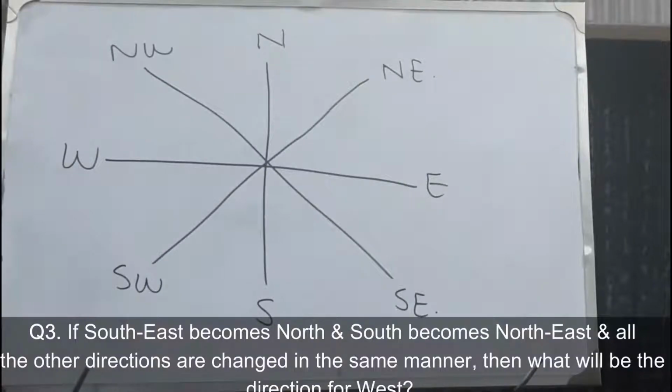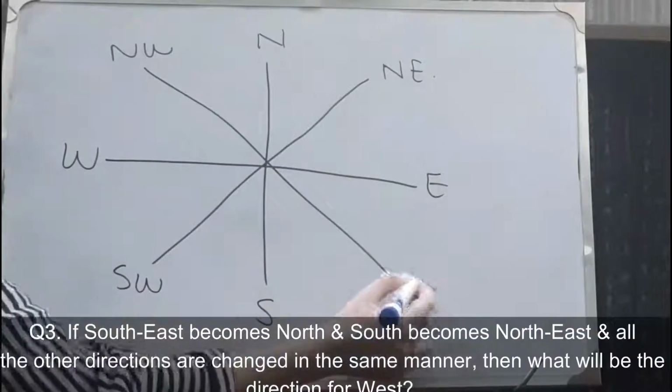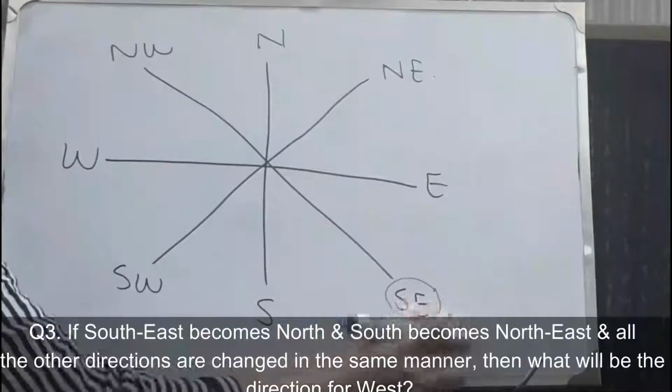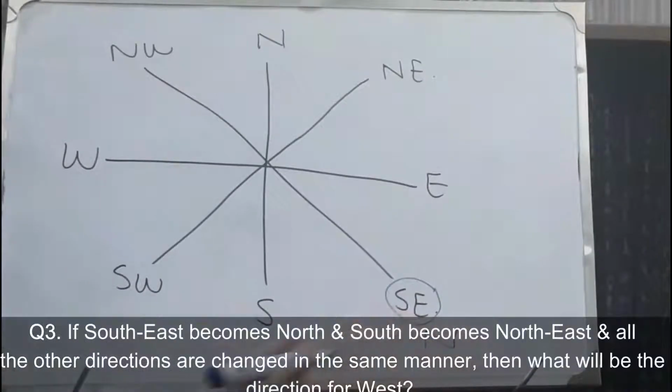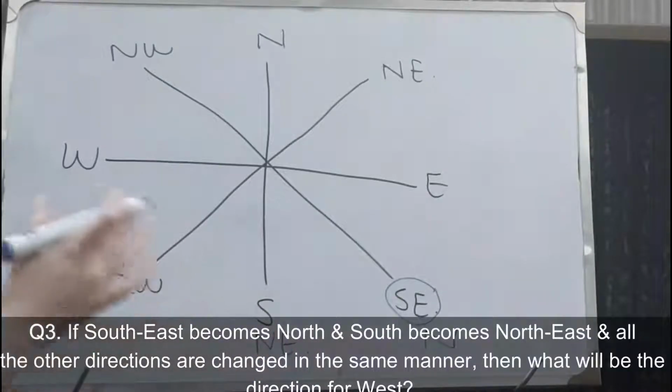If southeast becomes the north, तो अब उसने कहा है कि this is our north, and south becomes northeast, and all the directions are changed in the same manner.